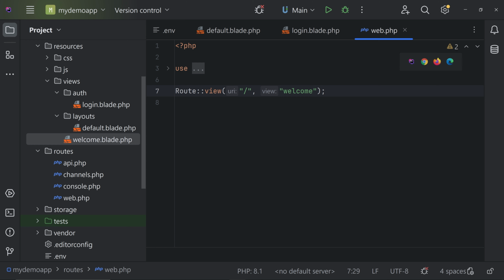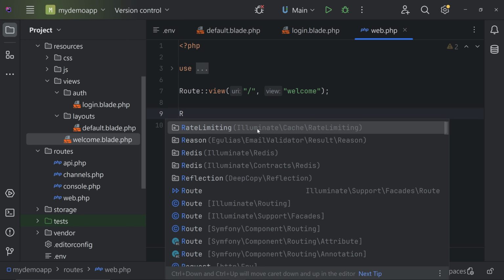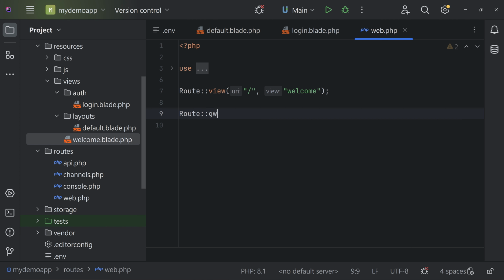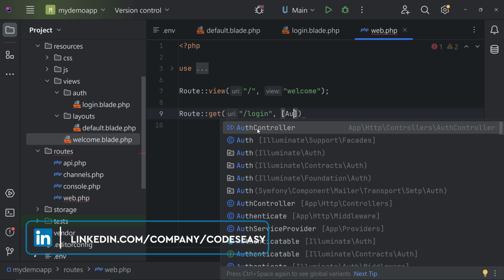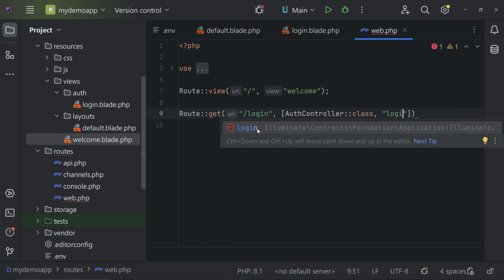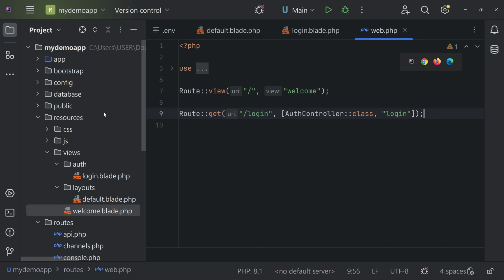Okay, and let's come here. Now we need our login route. So for that route, we need a get request to show the login form. So use a get request and give /login. Give a comma, and now we have to call our controller and the function. Okay, inside the array we can call the controller, that is AuthController class, give a comma and call the login function. Okay, so this is the login function, give a semicolon here, and let's go to our controller.